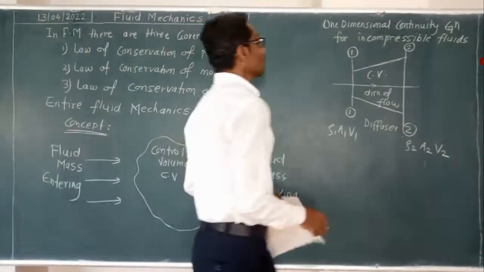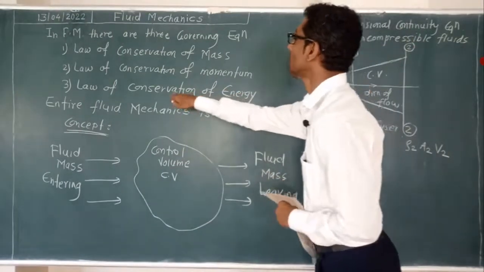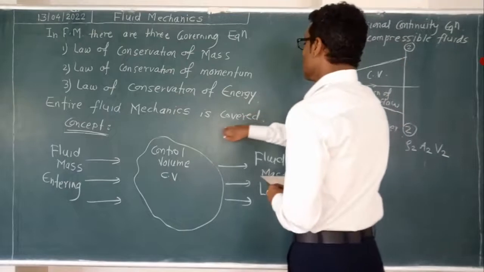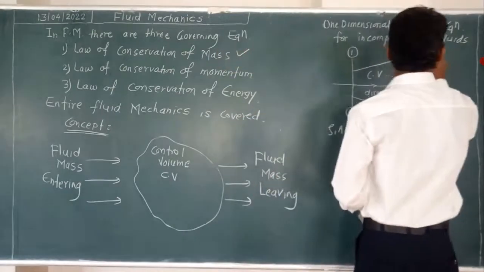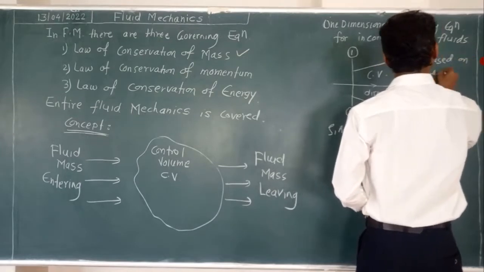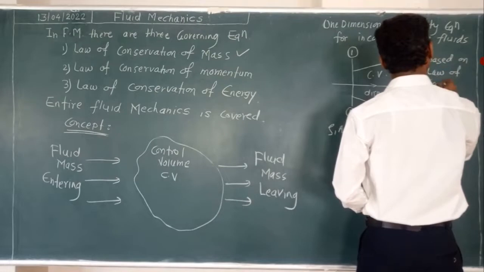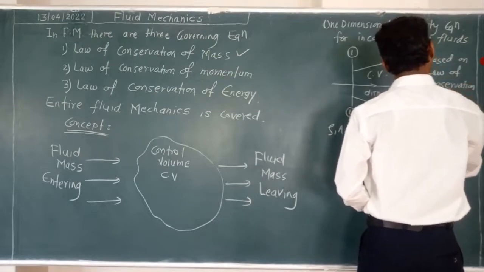Okay, so this equation is based on the first equation, the law of conservation of mass.